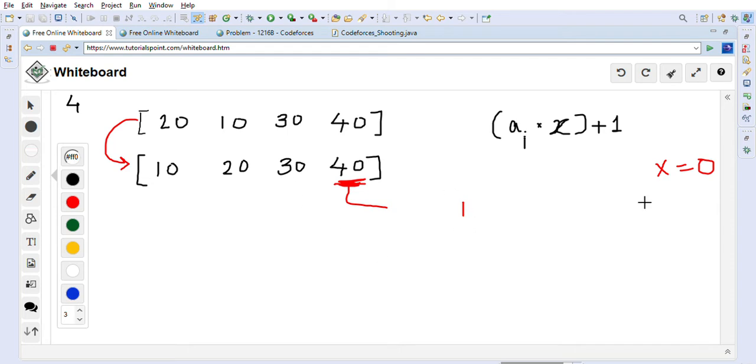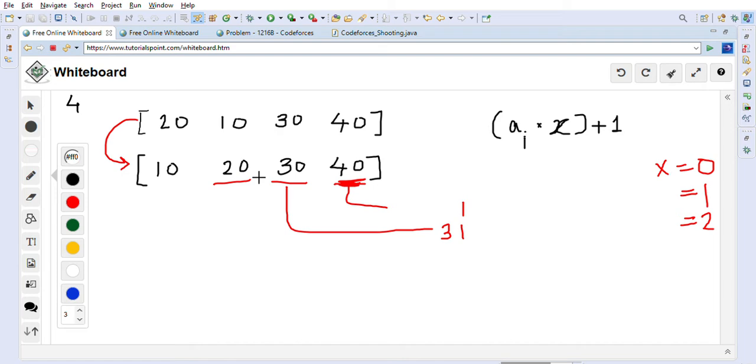After that our X will be increased to 1, right? X becomes 1 because we already knocked down one can. So we will take this 30 now. So 30 into 1 is 30, and 30 plus 1 is 31, right? So it will need 31 shots to knock down this can. So we get 31 here. After that X will be increased, and X becomes 2 because we knocked down two cans already.